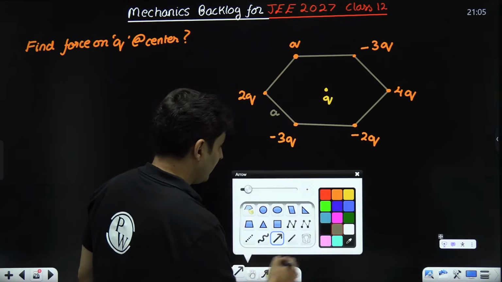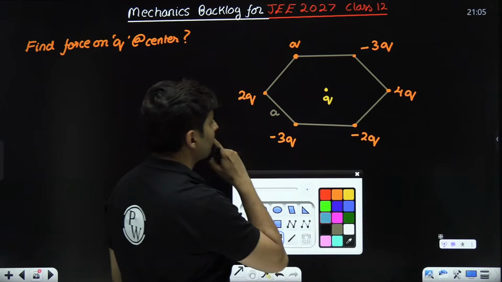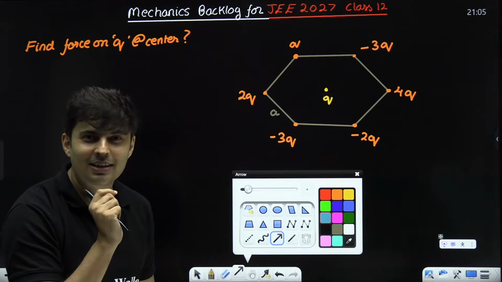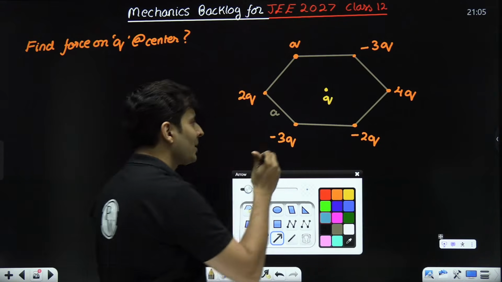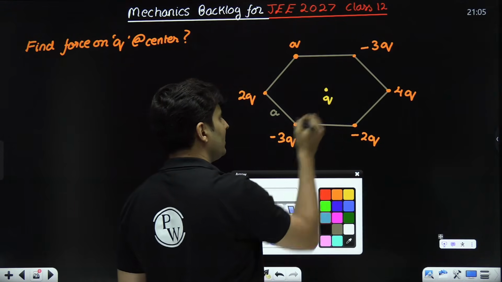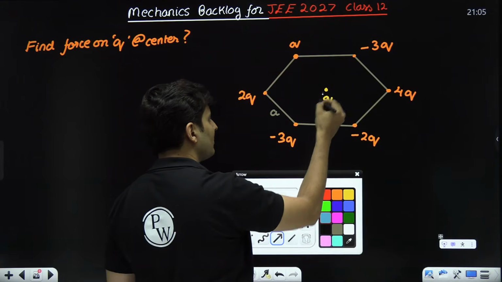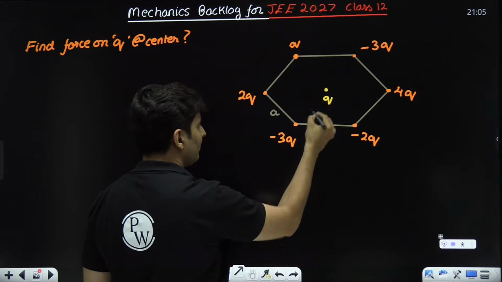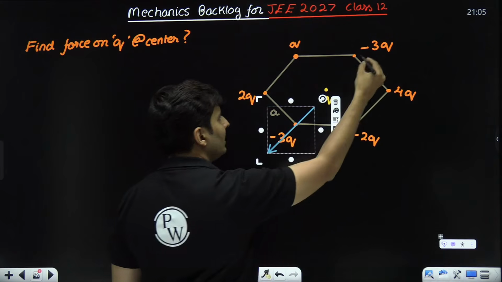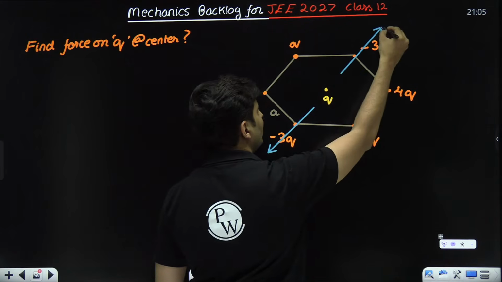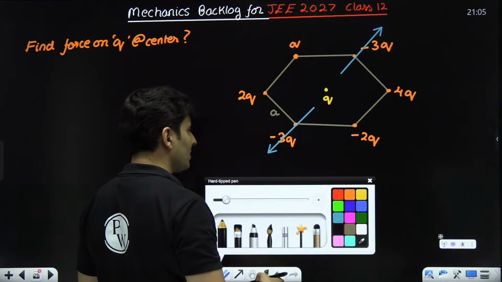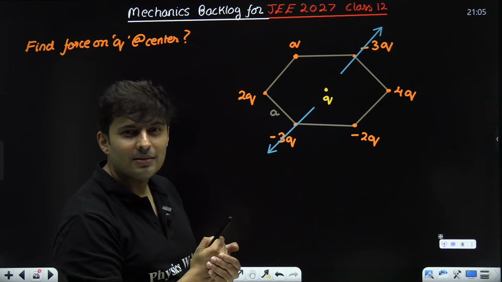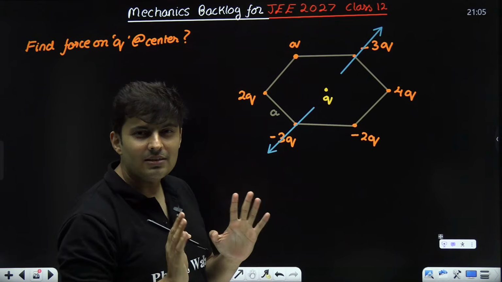Multiple forces are there. Let's start one by one. I can already see a few of the things just disappearing. I don't know whether you could see that. See, this negative 3q on this q will give an attractive force like this. Correct? And at the same time, that negative 3q on this same charge will give the same attractive force. So won't it basically cancel out each other?